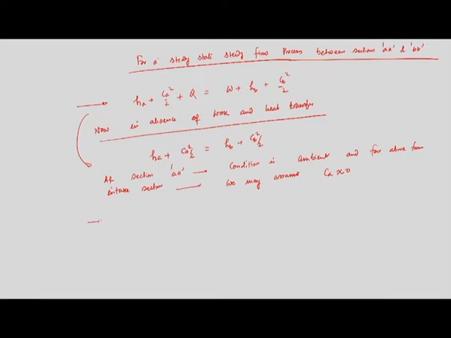If that is the case, then I can write HA is equal to HB plus CB square by 2. Therefore, CB is equal to the root of 2 times HA minus HB, that is, the velocity of air at section BB.